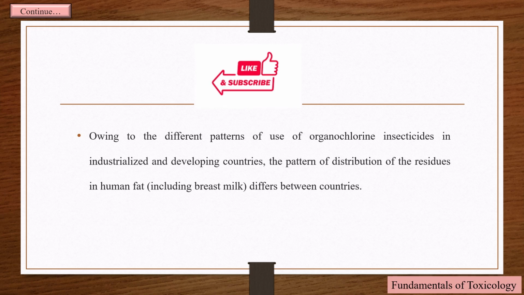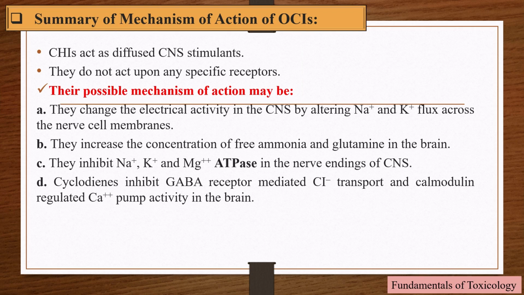Now let's summarize the mechanism of action of organochlorine insecticides. Chlorinated hydrocarbons act as diffuse central nervous system stimulants. They do not act upon any specific receptors. Their possible mechanism of action may be: they change the electrical activity in the central nervous system by altering sodium and potassium flux across the nerve cell membranes. They increase the concentration of free ammonia and glutamine in the brain.